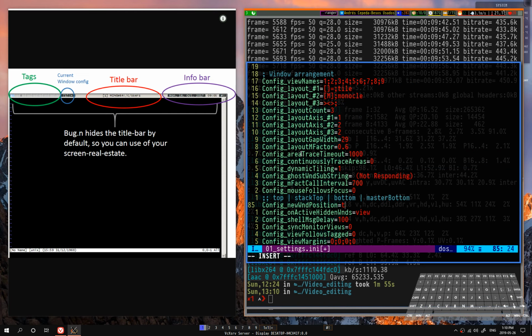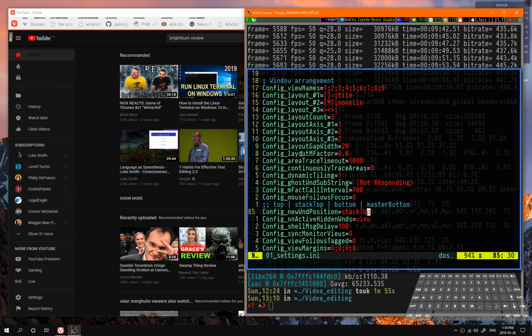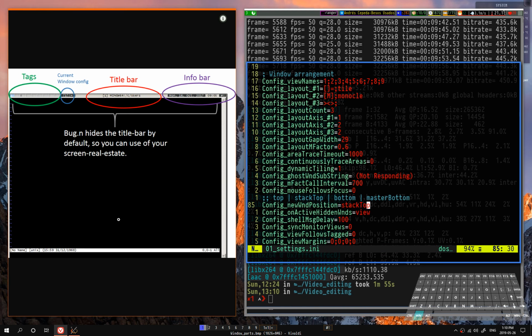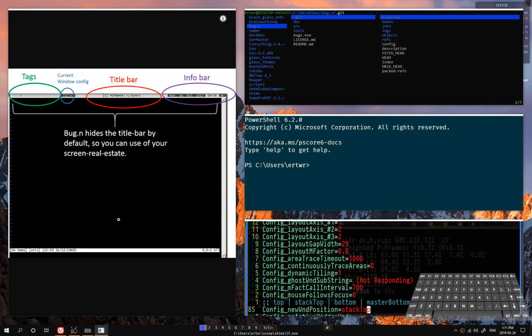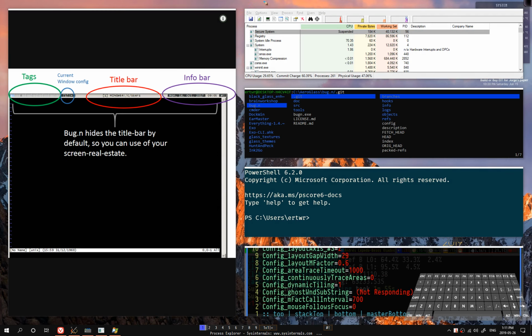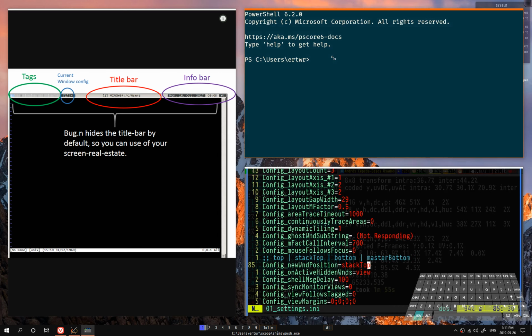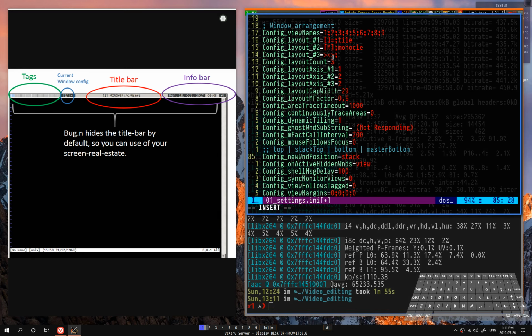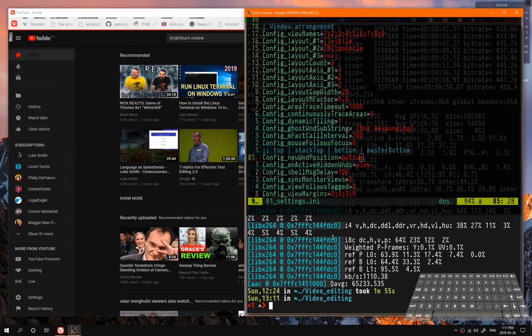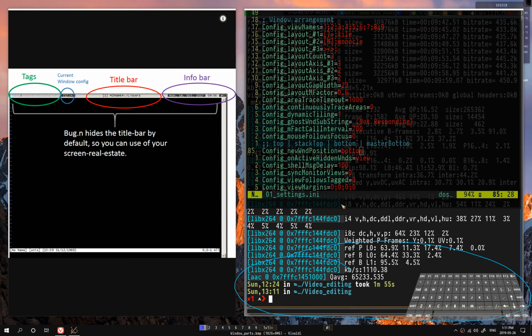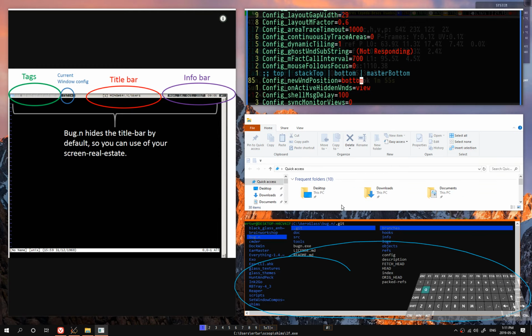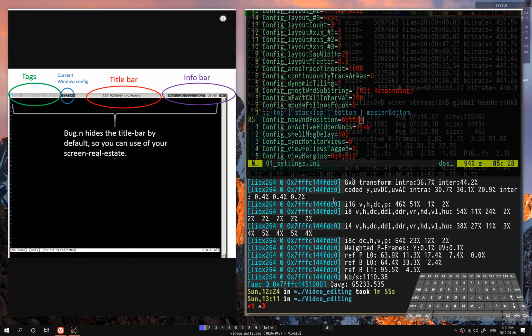Next is going to be, where do you want the new window to appear? So at the top of the stack, it's going to position the new window at the top of the screen in the stack area. So new windows will appear over there, and if I select it, they will disappear. If I select at the bottom, they will appear at the bottom of the stack over here. So as you can see, that's what happens.